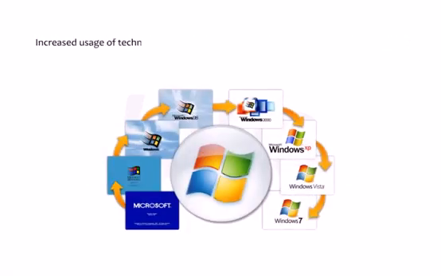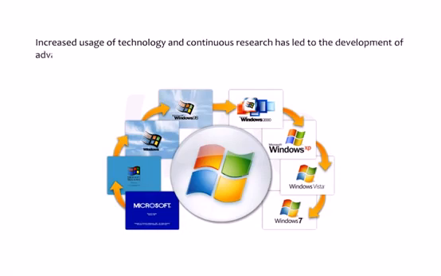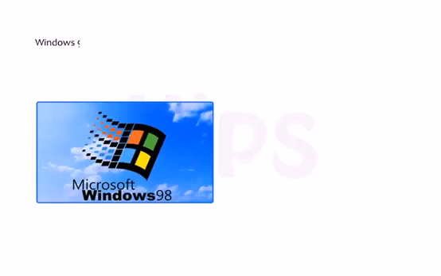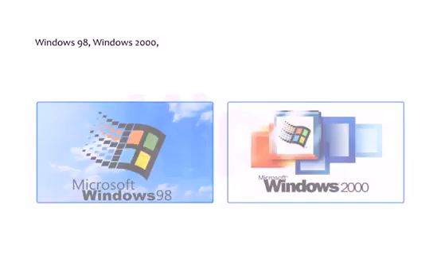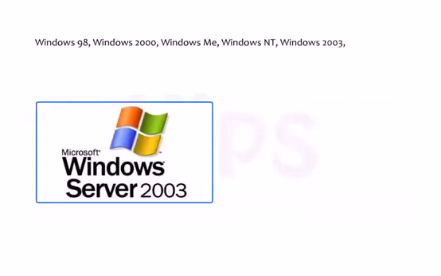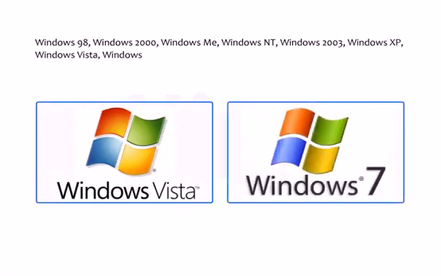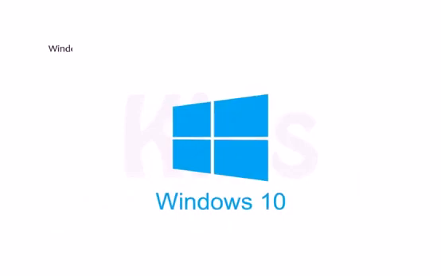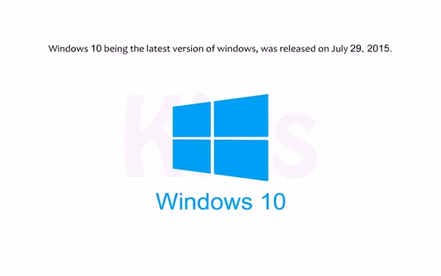Increased usage of technology and continuous research has led to the development of advanced editions of Windows, named as Windows 98, Windows 2000, Windows ME, Windows NT, Windows 2003, Windows XP, Windows Vista, Windows 7, Windows 8 and Windows 10. Windows 10, being the latest version of Windows, was released on July 29, 2015.